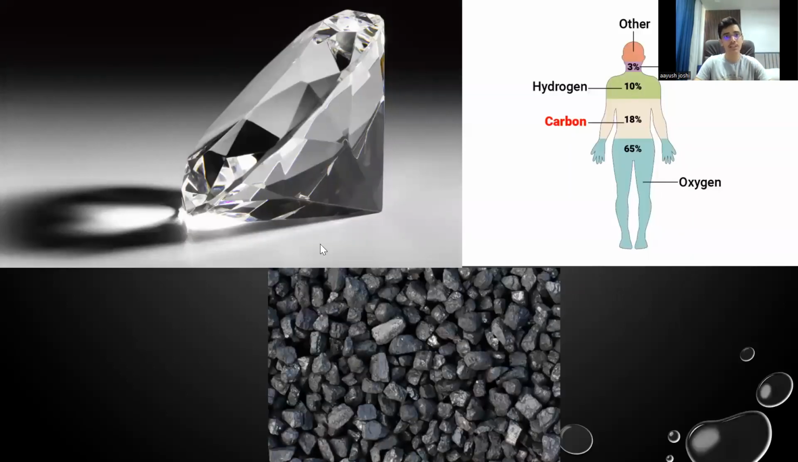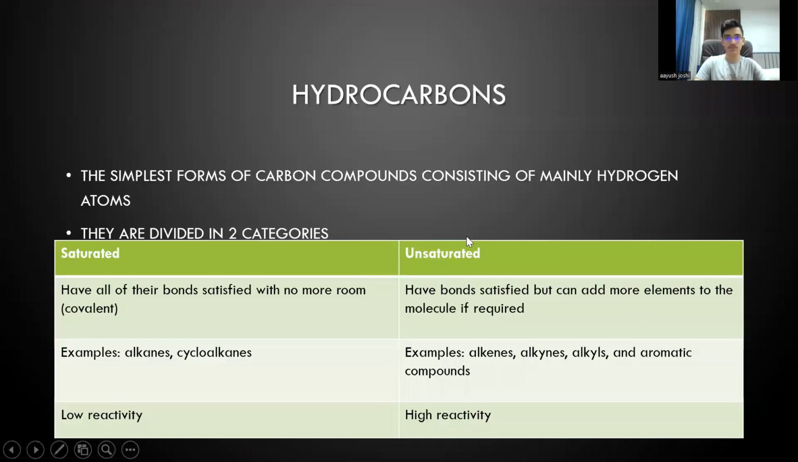So here you can see the variation of carbon atoms. Here you can see that we have diamond, coal and even our body. There's a huge difference between all of them, but surprisingly all of them contain carbon.